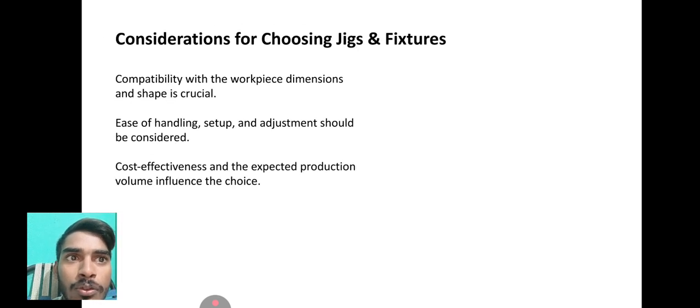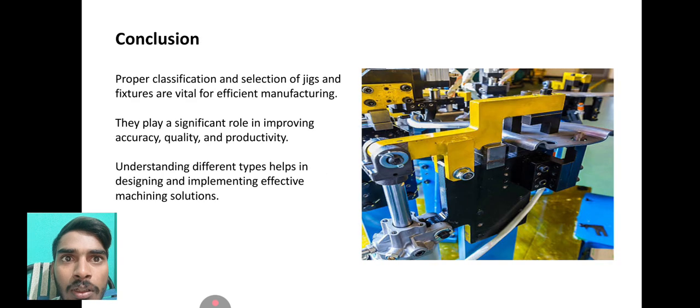Considerations for choosing jigs and fixtures. Compatibility with the workpiece dimensions and shape is crucial. Ease of handling, setup and adjustment should be considered. Cost effectiveness and the expected production volume influence the choice.